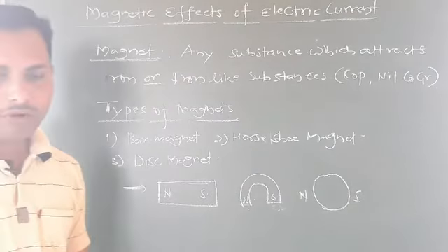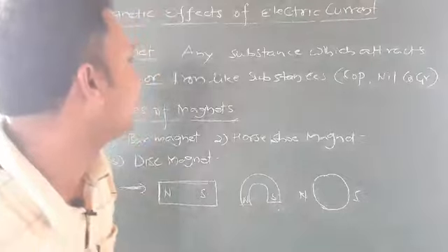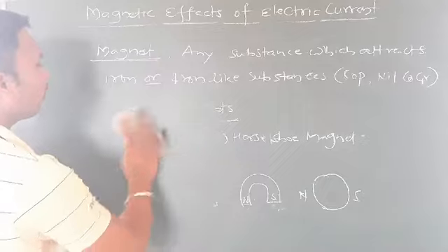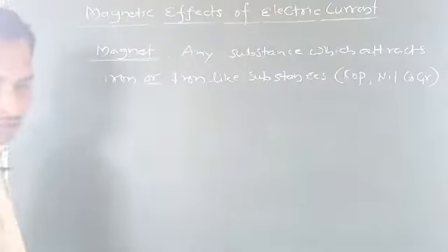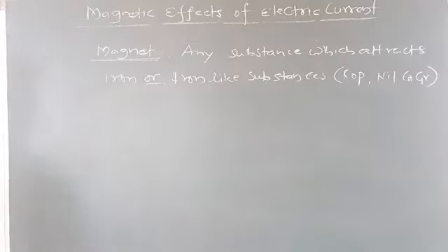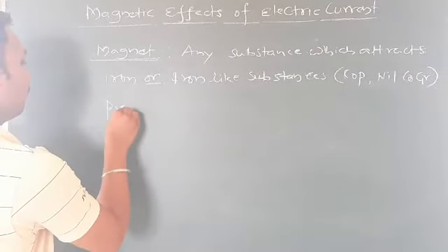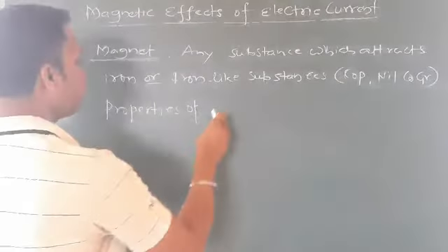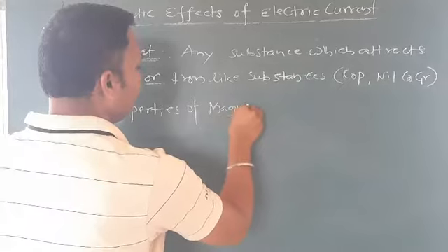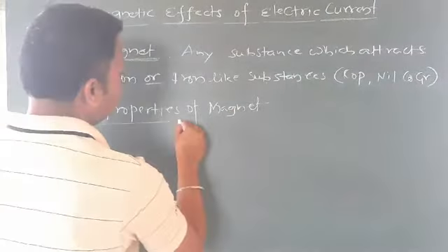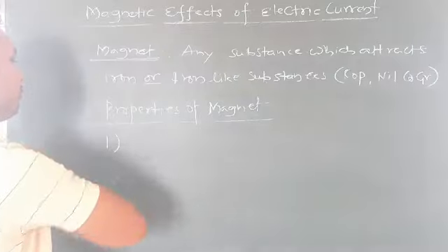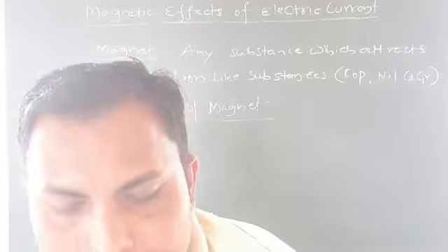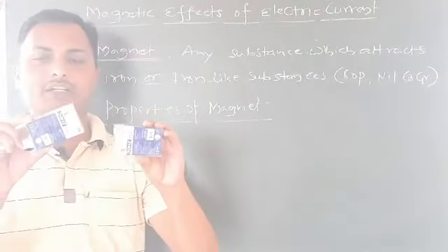Now the next thing, what are the properties of a magnet? Properties of magnet. We know that very well. First one, if you have two magnets, this is one magnet and this is another magnet.